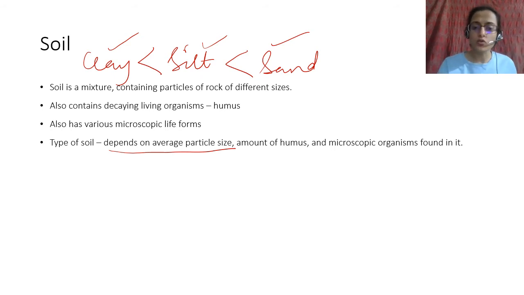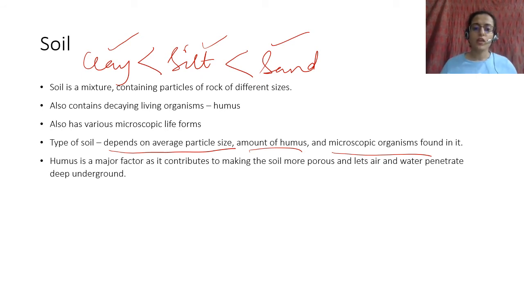Then you have the amount of humus, and what kind of microscopic organisms are found in it. Humus is a major factor as it contributes to making the soil more porous. What is porous? It allows the water to percolate down, to flow through, and does not hold it back.